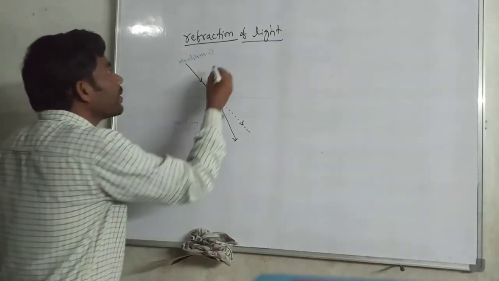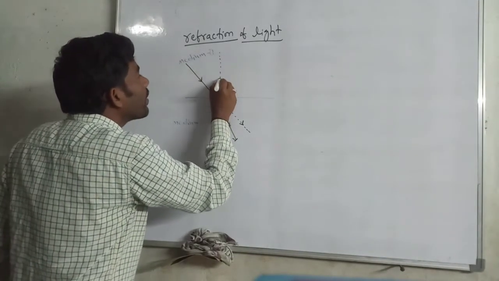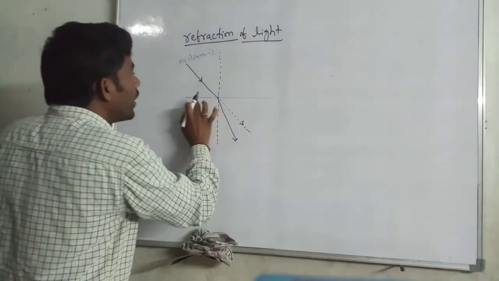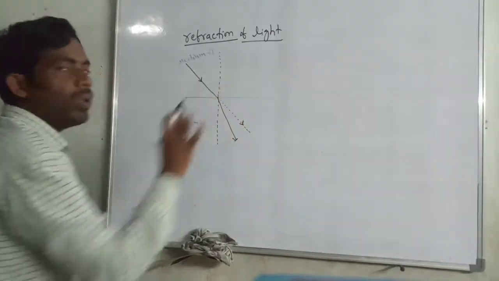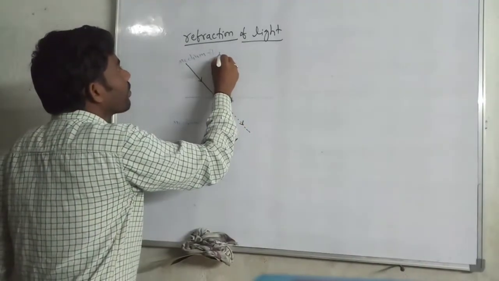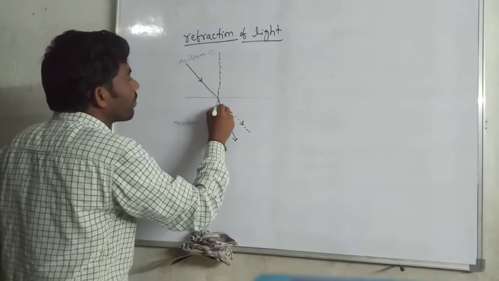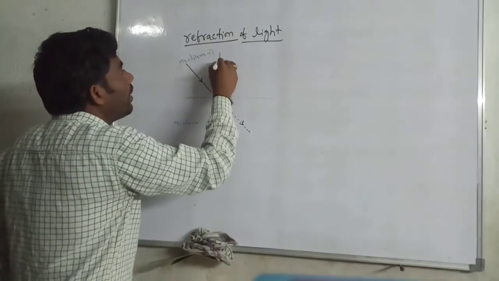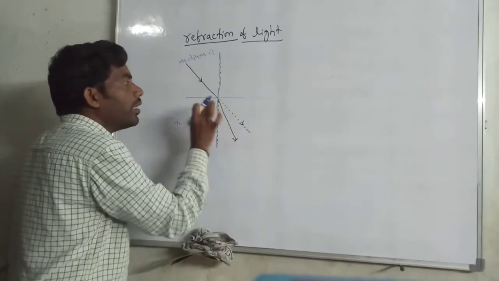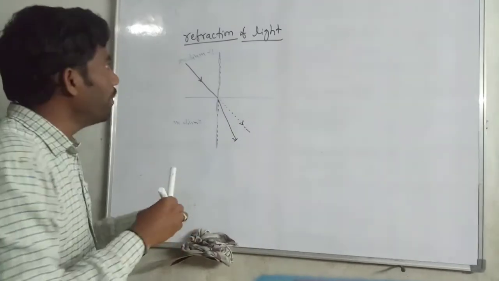One more thing: the normal is a line perpendicular to the interface of the two mediums.